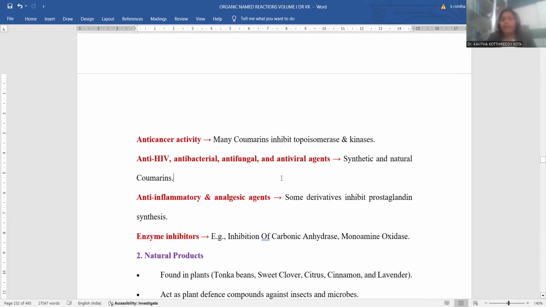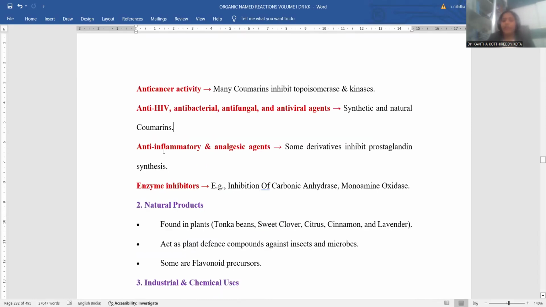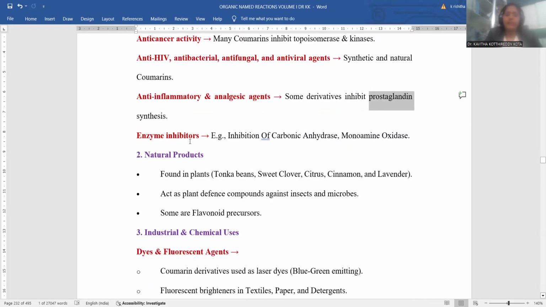Anti-HIV, antibacterial, antifungal, antiviral activities are also an added advantage for these coumarin related compounds. It is also anti-inflammatory. Inflammations, where there is severe pain due to swelling, are also efficiently managed by coumarin. Moreover, pain removing agents are called analgesics, so inflammations will be treated, and even pain conditions you can better cure by means of coumarin related drugs. Prostaglandins are a cause of severe pain. So prostaglandin synthesis will be totally inhibited if you administer coumarin based drugs.